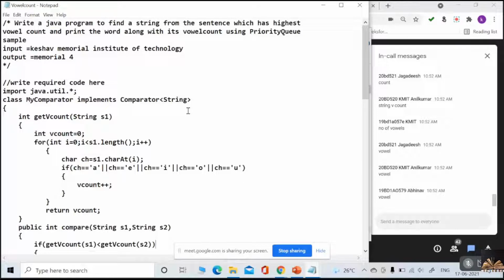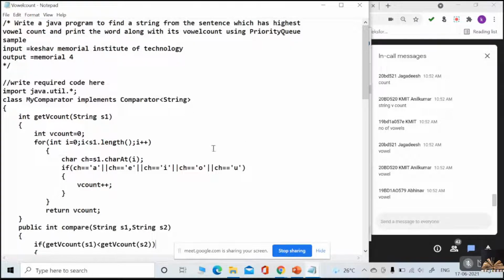No. Yes or no? We want decreasing order, so that the first element would be the word which is having the highest vowel count. Right? Yes or no? So for which should we give -1?